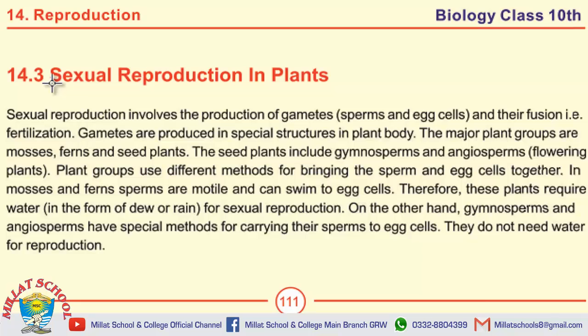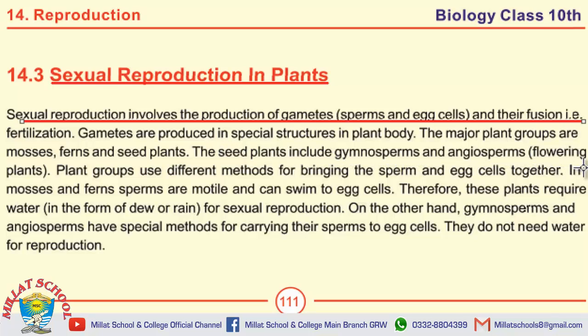Alright students, next is the important long question, sexual reproduction in plants. Define sexual reproduction. Sexual reproduction involves the production of gametes and their fusion, that is fertilization. Gametes are produced in special structures in the plant body. The major plant groups are mosses, ferns and seed plants.